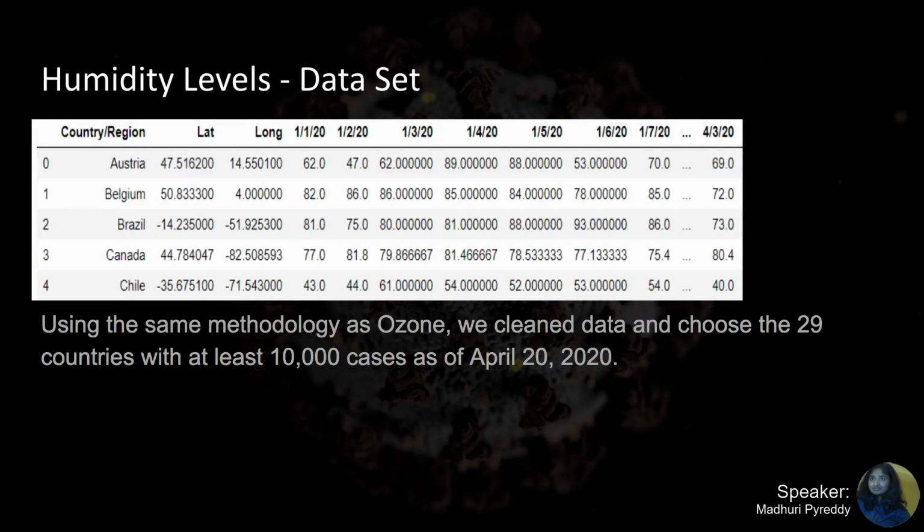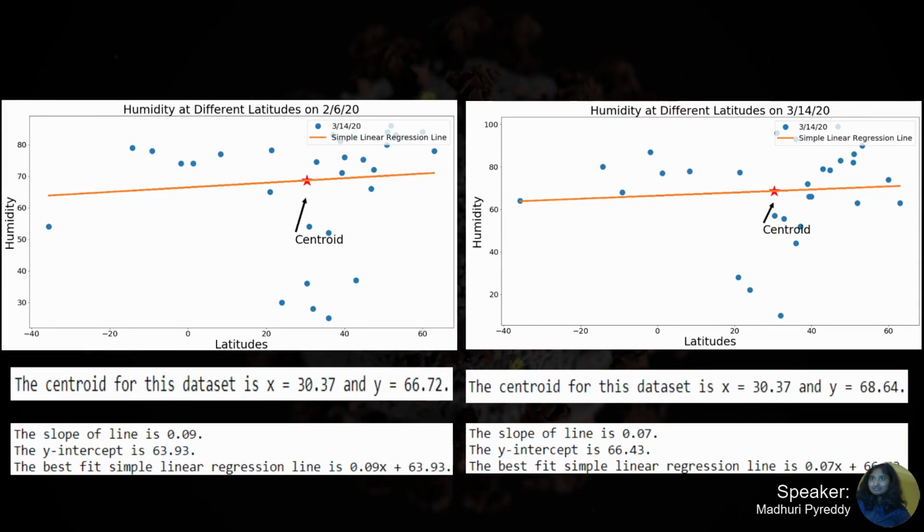By investigating humidity levels, we can see how much humidity changes globally. We used humidity since it can contribute to protecting COVID-19 particles. COVID-19 is a SARS virus, which is transmitted by droplets, so humidity can contribute to its spread. We narrowed down the countries to investigate to 29. Here are our graphs to visualize how diverse humidity is. As we can see, humidity has a wide range of being very high or very low.